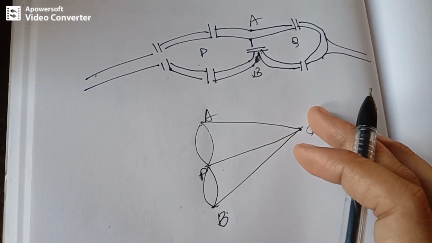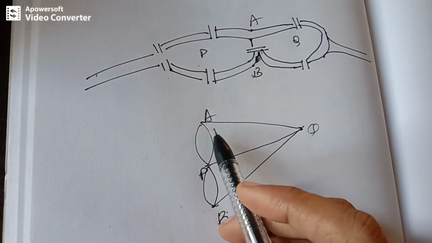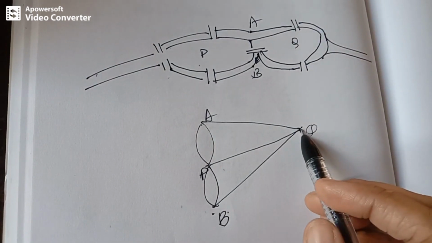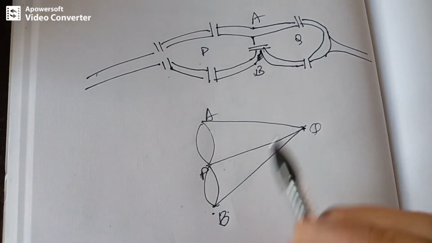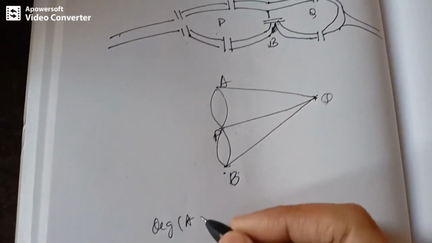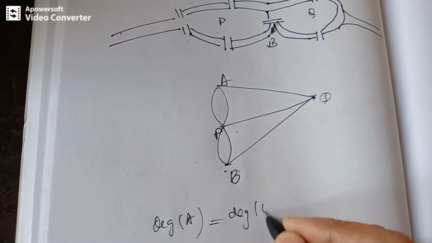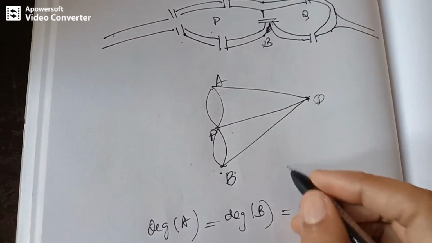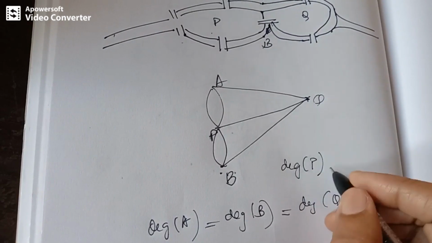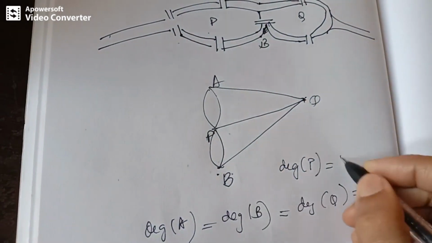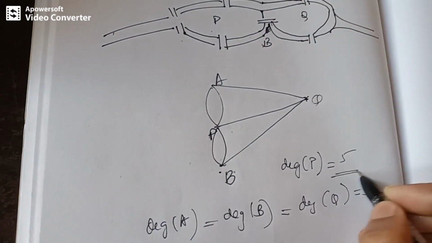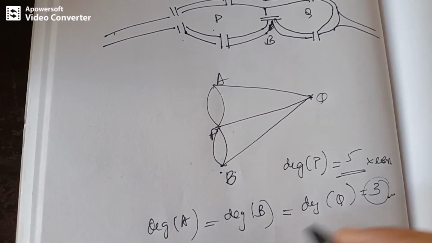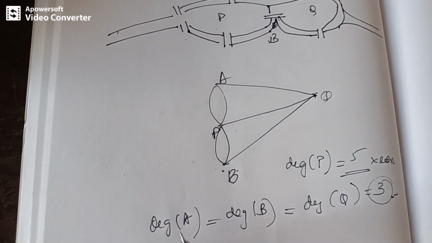In this graph, observe that the degree of vertex A, the degree of vertex B and the degree of vertex Q are the same. Each of vertex A, vertex B and vertex Q has degree 3, whereas the degree of vertex P is 5, which is not even. Therefore the graph does not have a Euler circuit.